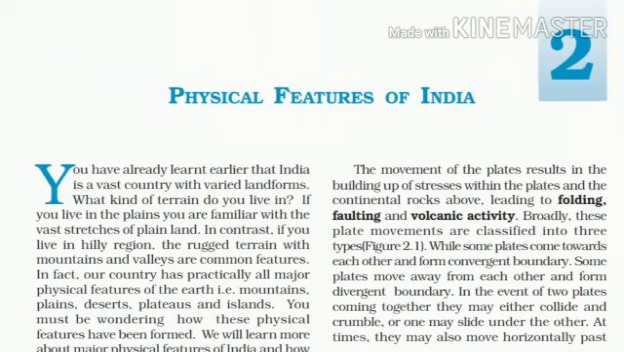Chapter 2: Physical Features of India. In this chapter, we will read about our country's physical features, that is, mountains, plains, deserts, plateaus, and islands. While reading that, we will also know how they have been formed. So, with no further ado, let's begin.